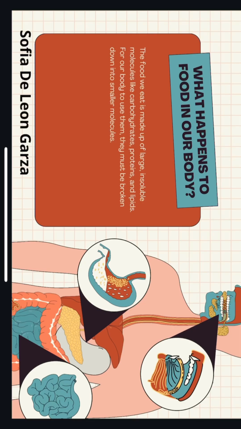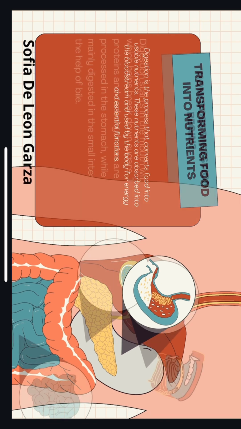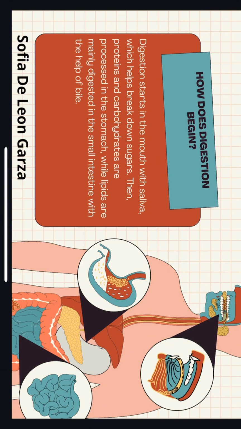What happens to food in our body? The food we eat is made up of large insoluble molecules like carbohydrates, proteins, and lipids. For our body to use them, they must be broken down into smaller molecules, transforming food into nutrients. Digestion is the process that converts food into usable nutrients. These nutrients are absorbed into the bloodstream and used by the body for energy and essential functions.